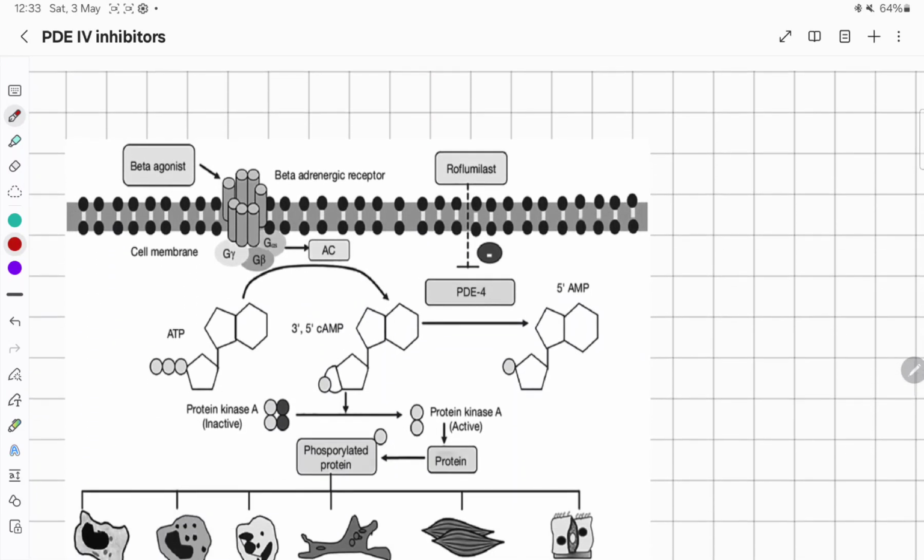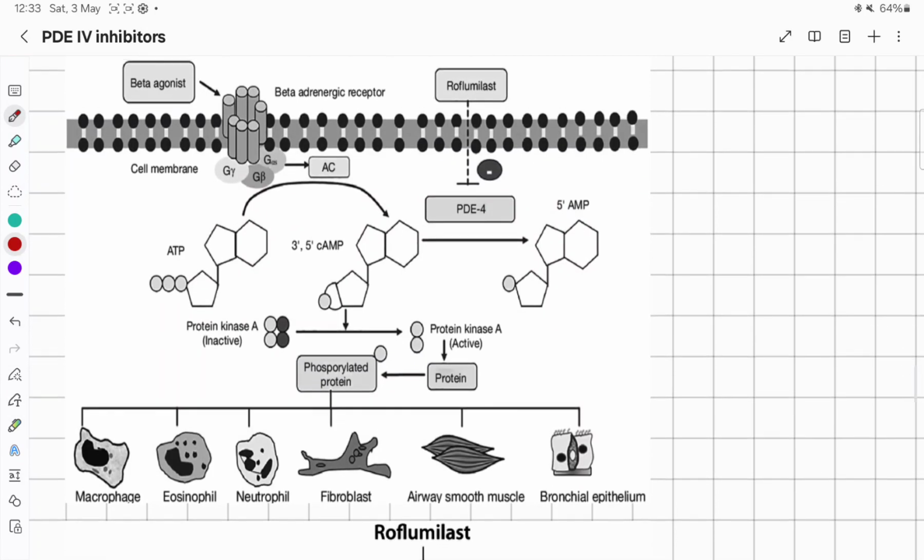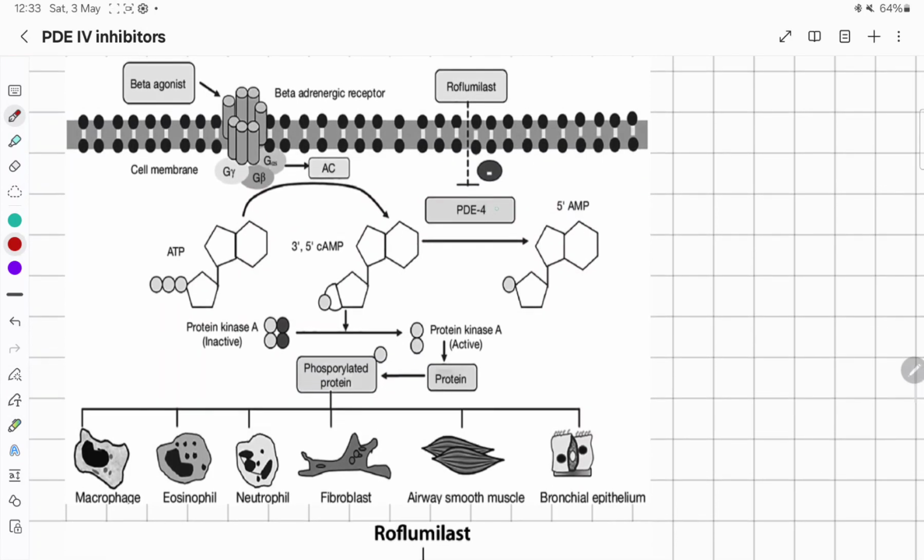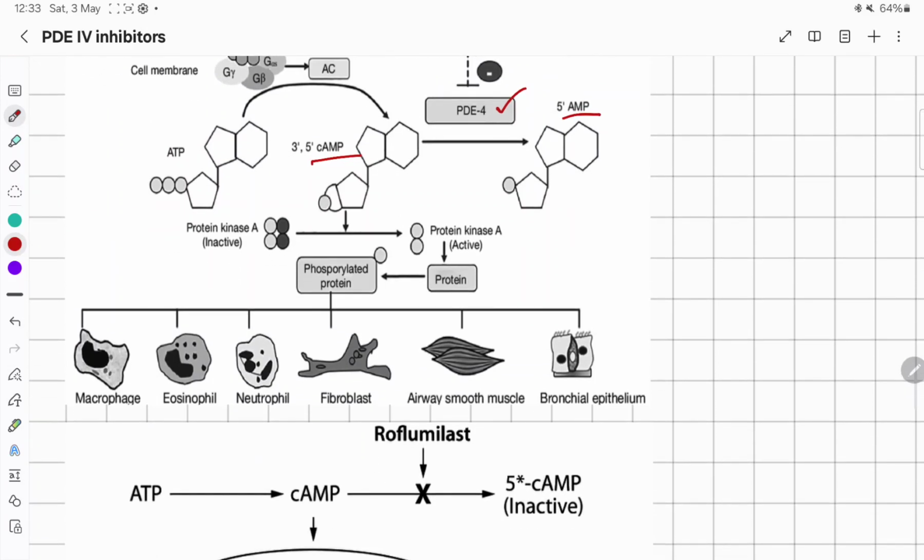And roflumilast, you can see here, inhibits phosphodiesterase 4, and in this way it inhibits the degradation of cyclic AMP to 5-AMP. And cyclic AMP, as you know, activates protein kinase A, which can phosphorylate a number of proteins, and it can show its action not only in bronchial epithelium and airway smooth muscle. It can also show its action in macrophages, eosinophils, neutrophils, and fibroblasts.